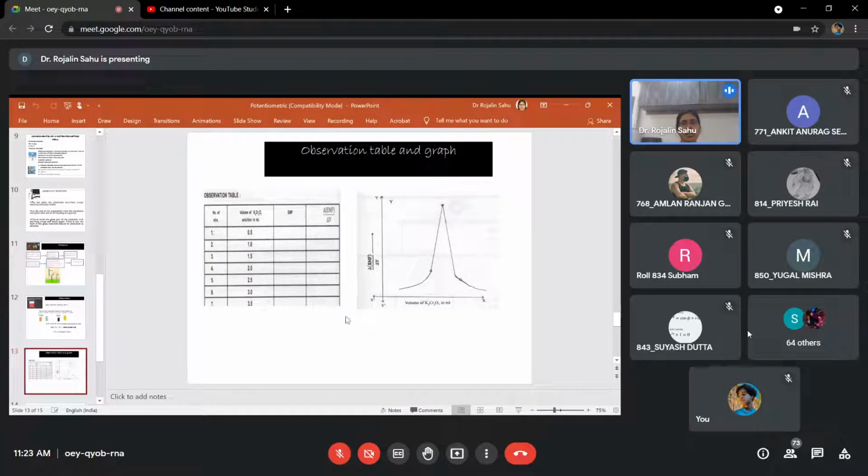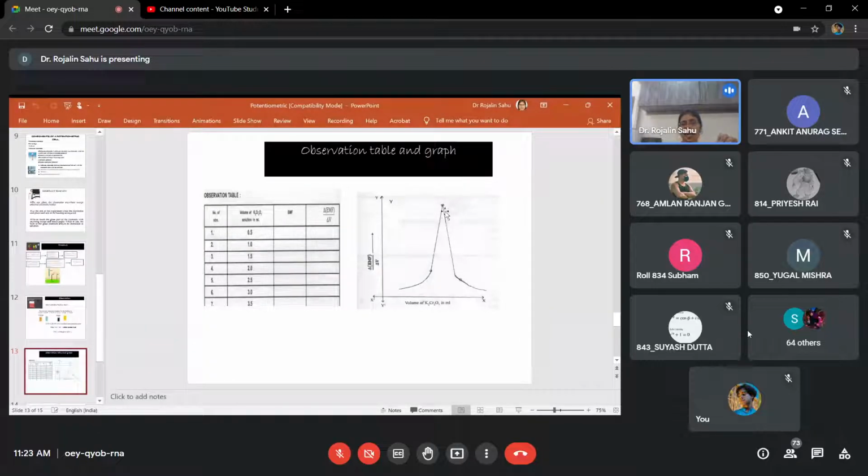This is the observation table. You will add 0.5 ml of potassium dichromate from the burette to your test solution, and the change in EMF you will note down here, and then you will draw a graph. You will plot a graph of change in EMF with respect to the volume of potassium dichromate you have taken. Definitely the curve will be like this, because sometimes it will increase and at a particular moment it will again decrease.